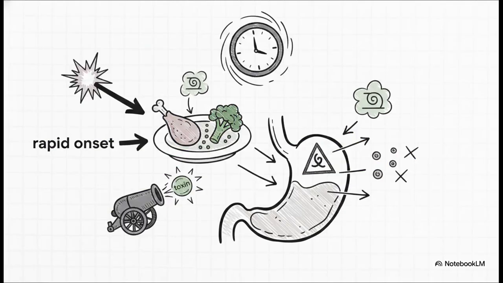And while we're talking about the non-inflammatory side, we have to highlight a really crucial variant: food poisoning. In this specific scenario, the bug doesn't even need time to set up shop and multiply in the gut. Why? Because the patient just ingested a preformed toxin that was already chilling in their food. That means a super rapid onset. The weapon was loaded and fired before it even hit the stomach.